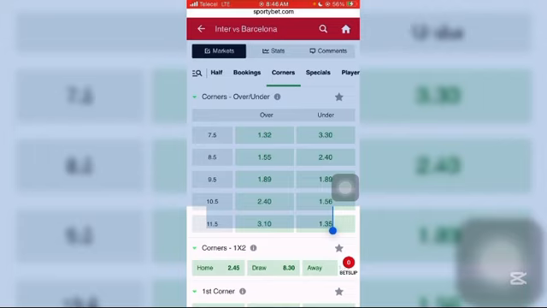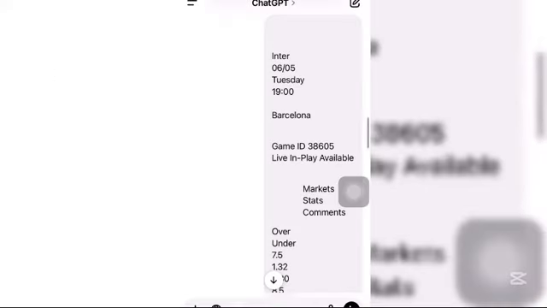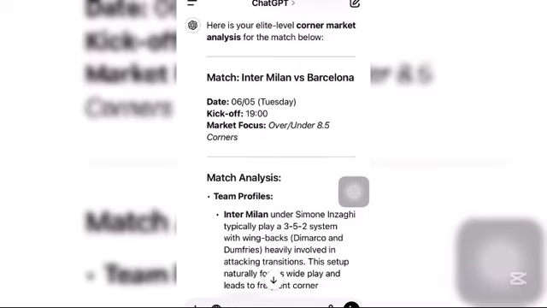So now let's go to the AI, that is the ChatGPT AI app. So now, as you can see, I have copied and pasted the match here. As you can see, the ChatGPT AI has analyzed this particular Inter Milan versus Barcelona Champions League match to predict either over 8.5 corners or under 8.5 corners. So now let's read the analysis together.